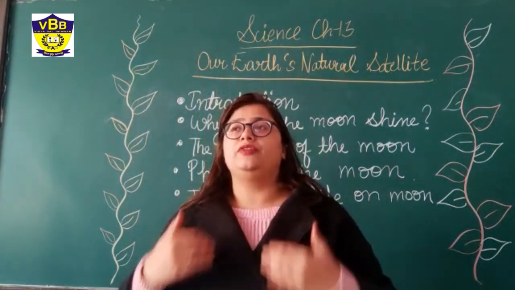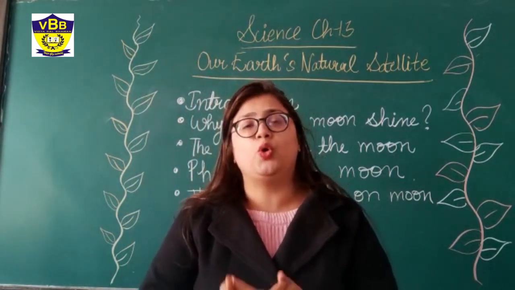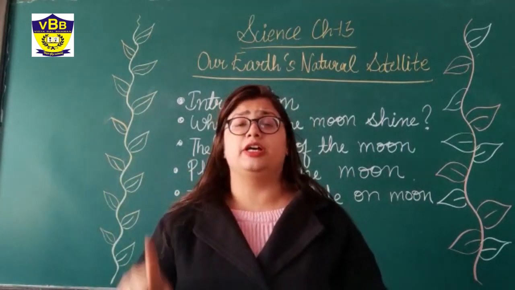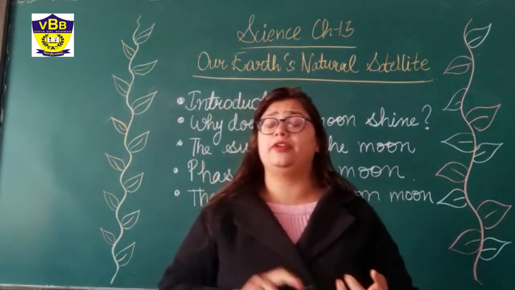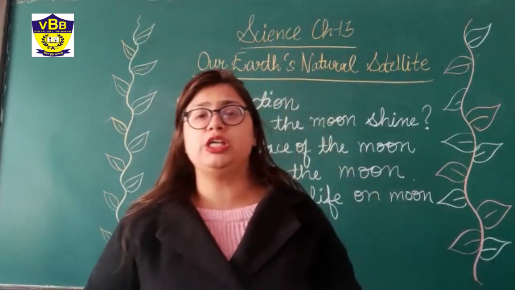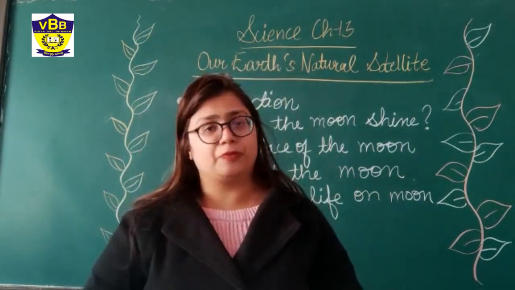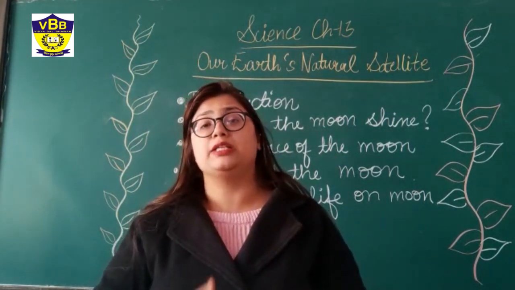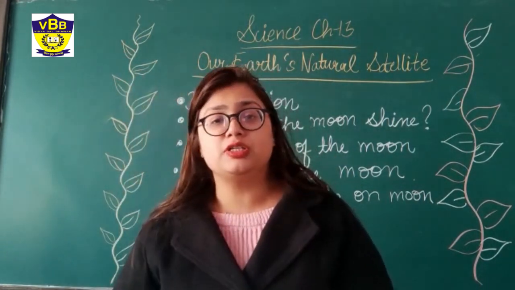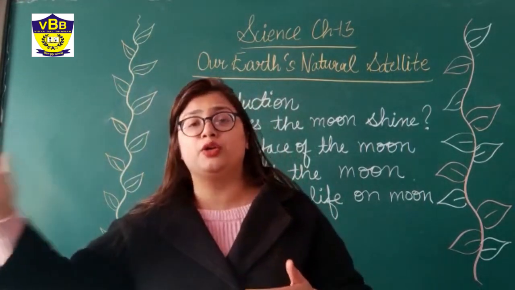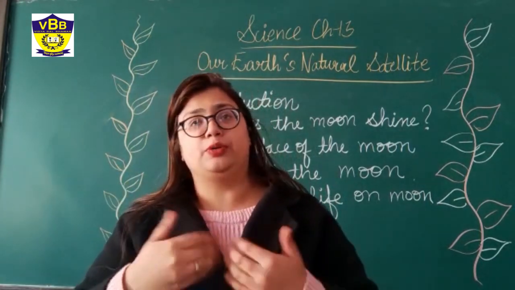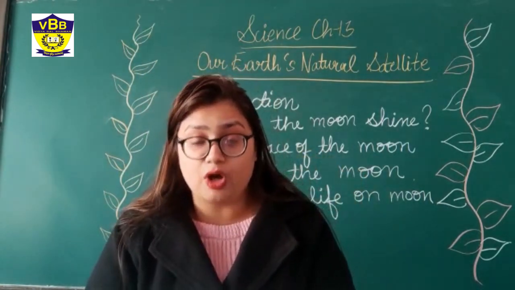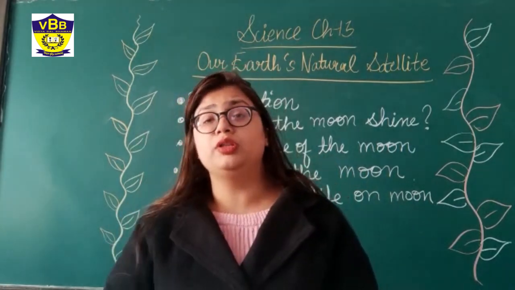See, we all know that we are able to survive on the earth only because on earth there is atmosphere, there is air, there is water. If a human needs to live, he or she needs air to breathe. First thing. Second thing, plants need carbon dioxide as well as water to complete their photosynthesis process so that they can live and grow. Same way, we humans also need water and air, because in air there is oxygen, then only we can live on the earth. But on the moon there is no oxygen.